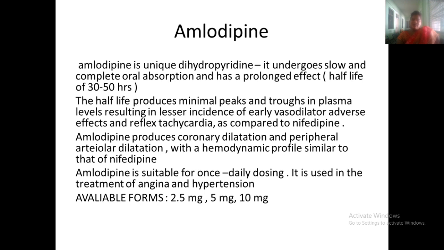Amlodipine produces coronary dilatation and peripheral arterial dilatation, with a hemodynamic profile similar to nifedipine. This is suitable for once daily dosing. Because the half-life is 30 to 50 hours, it can be given as an oral once daily dose, and it can be used to prevent angina and hypertension. It is available in 2.5 mg and 10 mg forms.